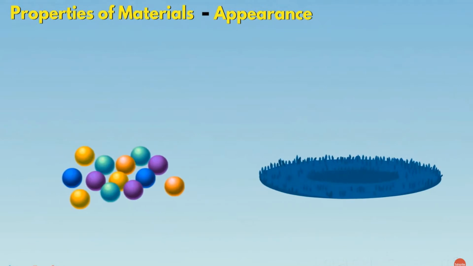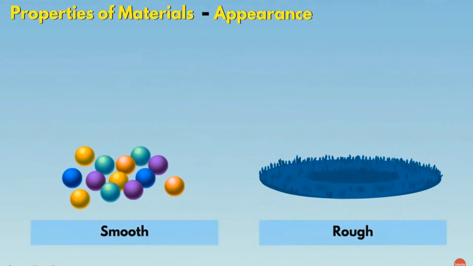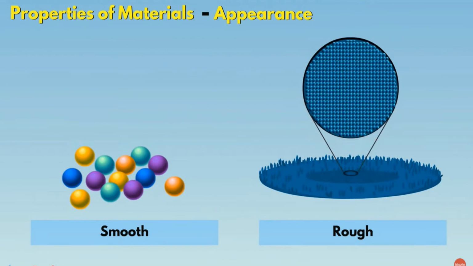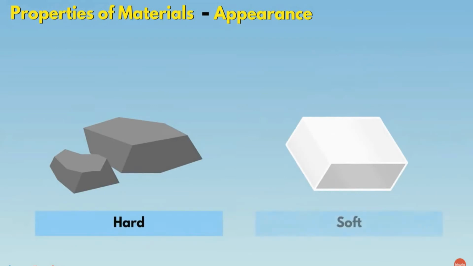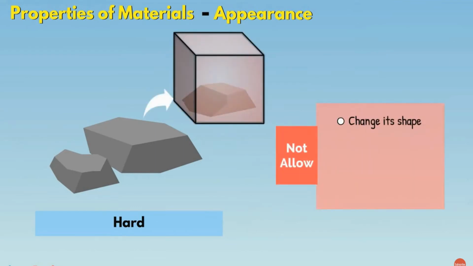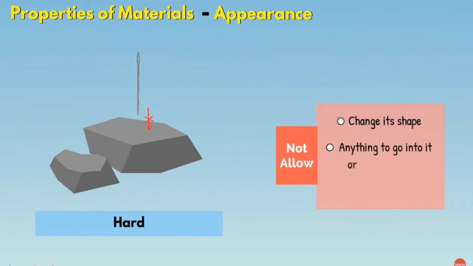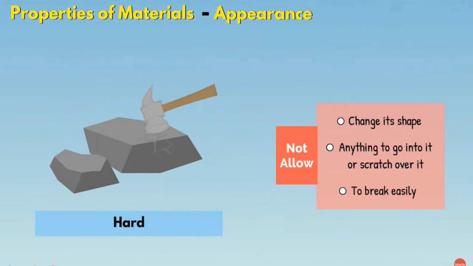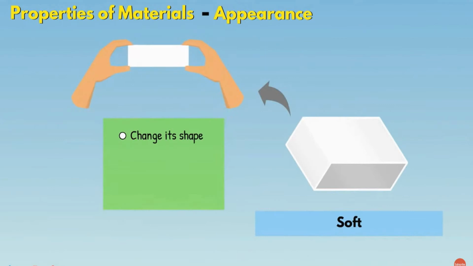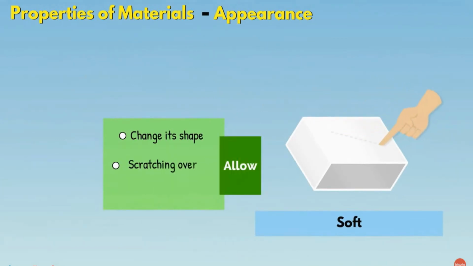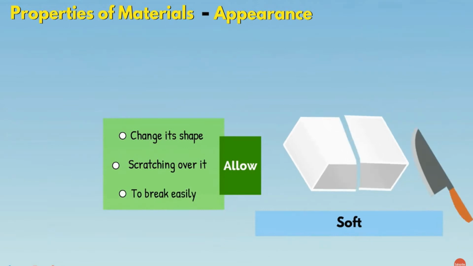If you touch some objects, they appear either smooth or rough. The roughness is due to bumps on the surface. Similarly, some objects are hard while others are soft. With the term hardness, we mean that the material does not allow its shape to change. It does not allow anything to go into it or scratch over it. It does not break easily. If a material changes its shape, allows scratching over it, or breaks easily, then such material is soft material.